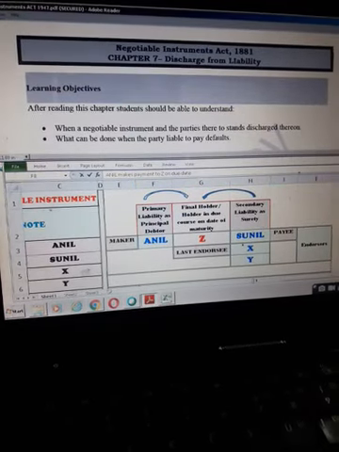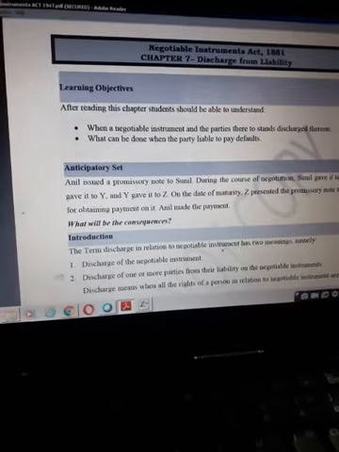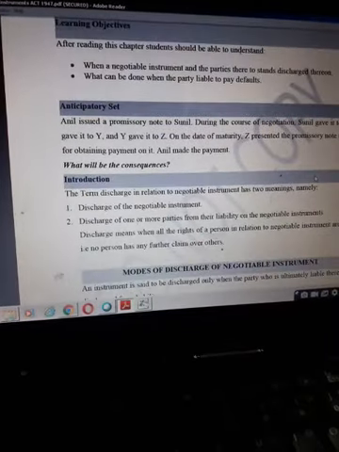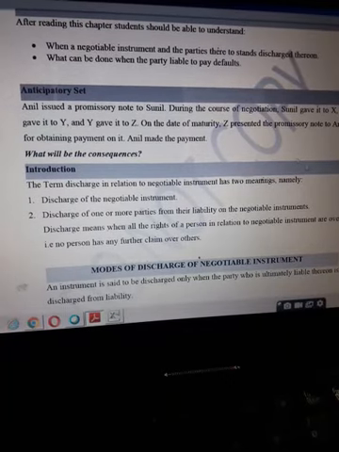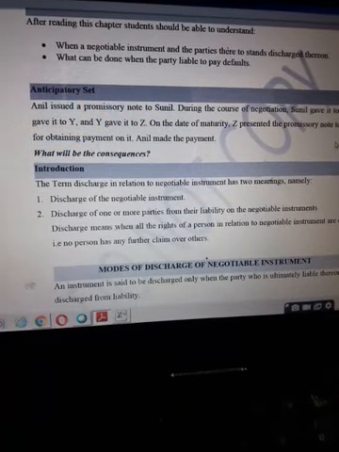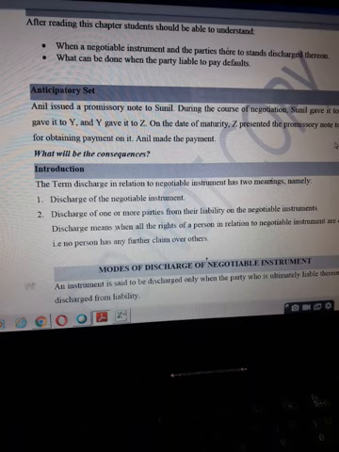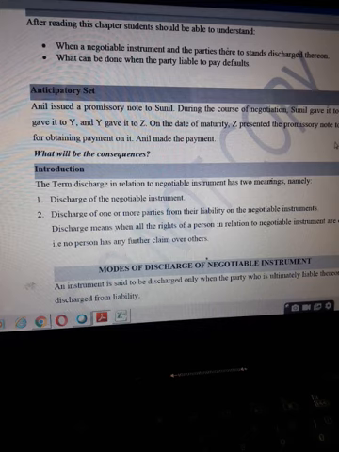So now see, as you have understood in this example which I explained to you, we can understand very well that discharge of an instrument means releasing the obligation under the instrument. It also means all the rights which the parties had to get the payment under the instrument, those rights also get over. So that way the discharge of instrument can be of two types.